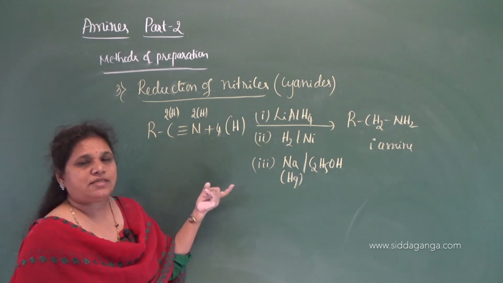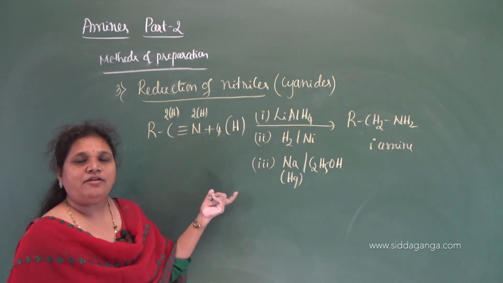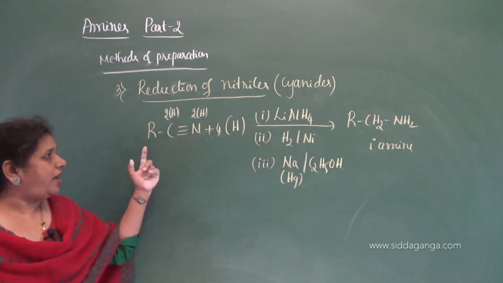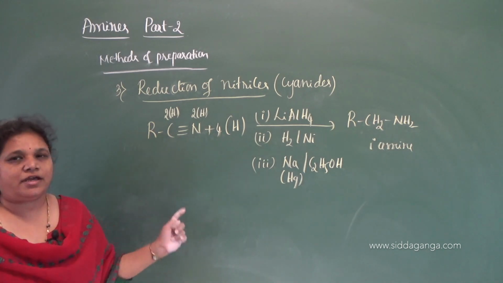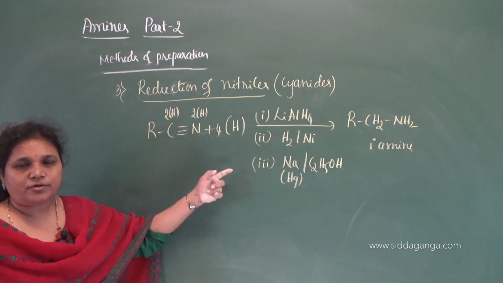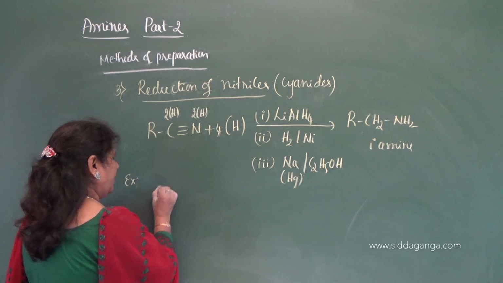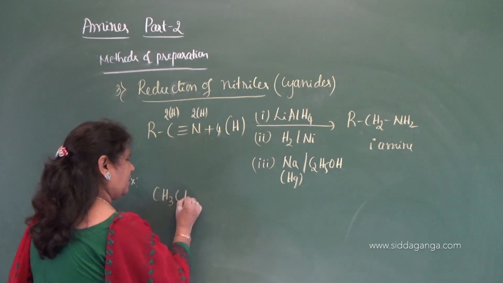This is a method to prepare aliphatic and aromatic primary amines. If R is an alkyl group, you will get an aliphatic amine. If R is an aryl group, then you will get an aromatic amine. Take the example methyl cyanide.